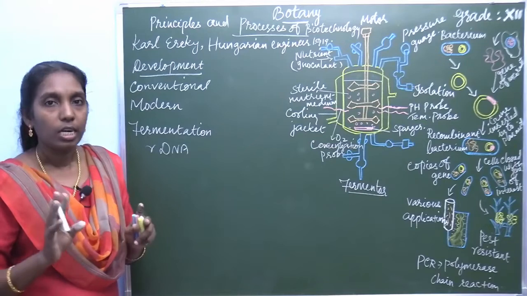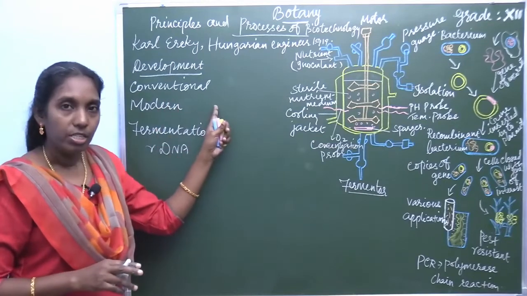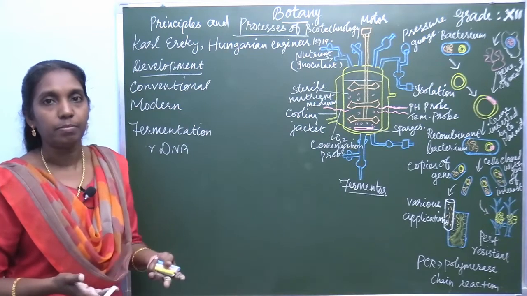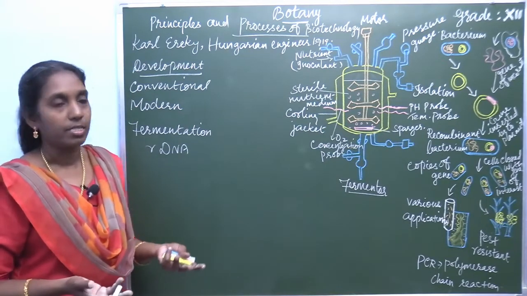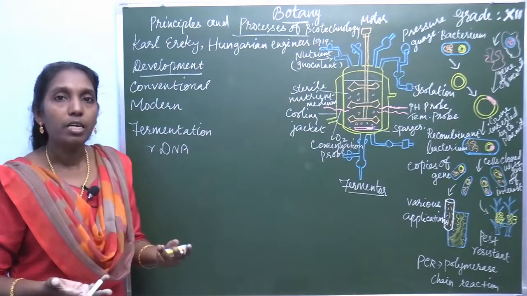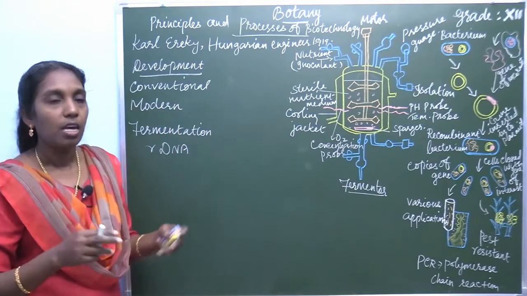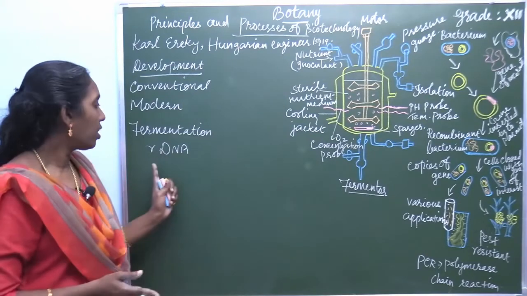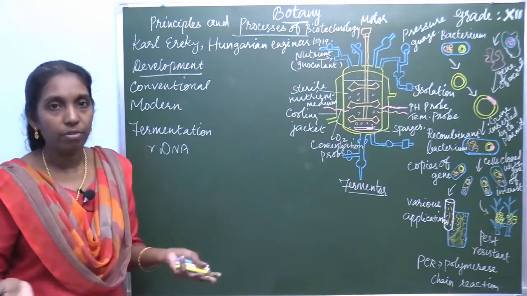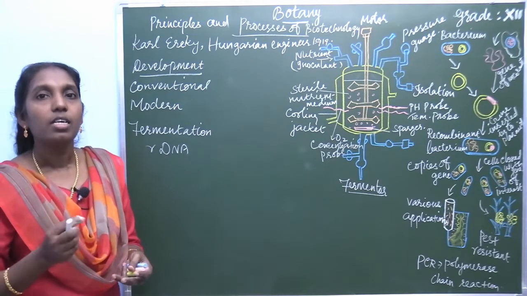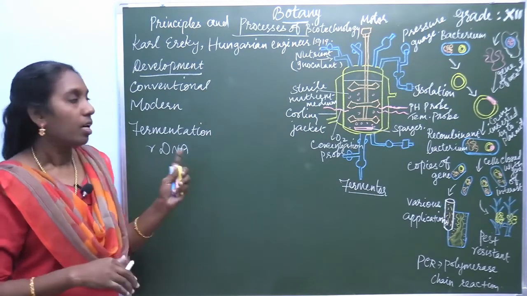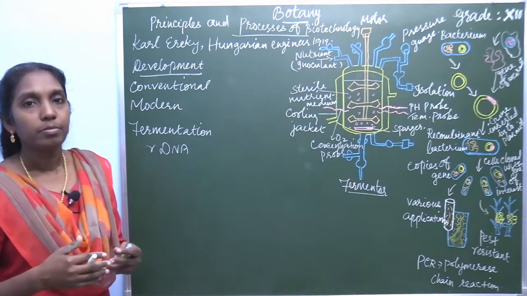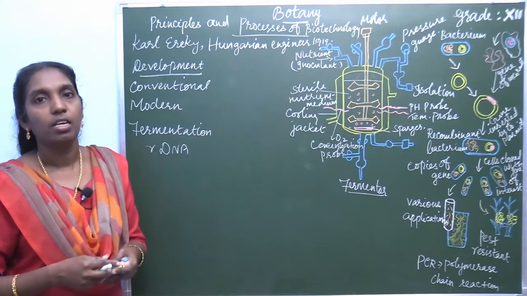So development is classified into two: conventional method, which is nothing but what we practice in the kitchen for making food items. Then modern biotechnology has two features: recombinant DNA technology, that is manipulation of DNA, and the ownership of the product with its social impact.